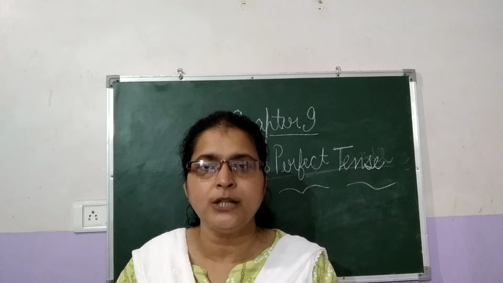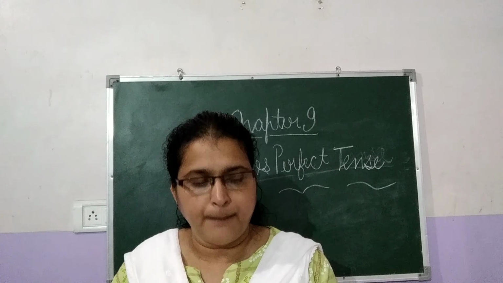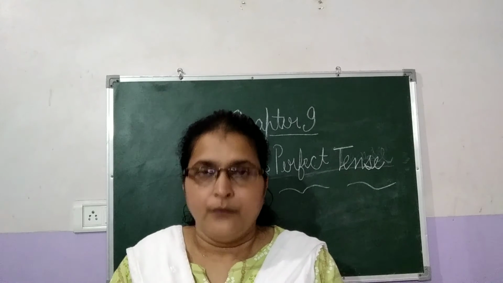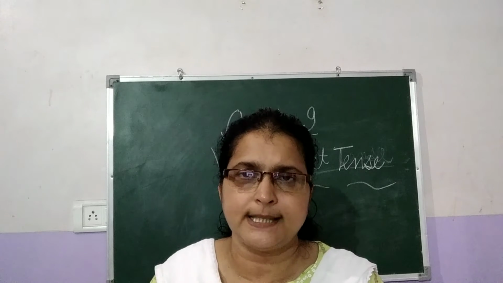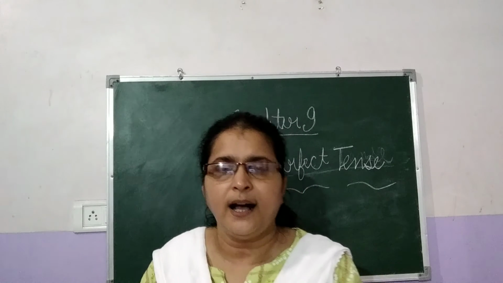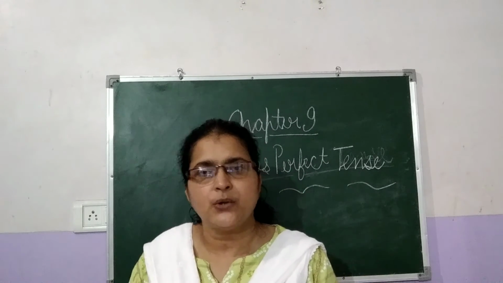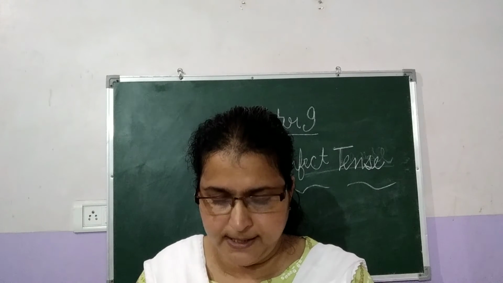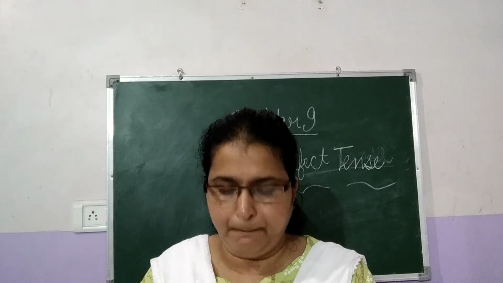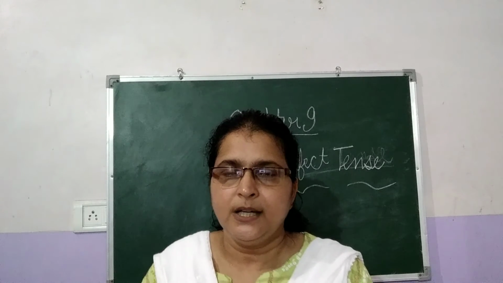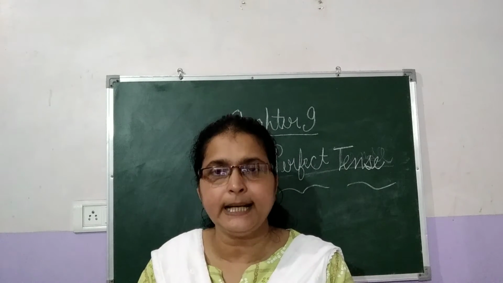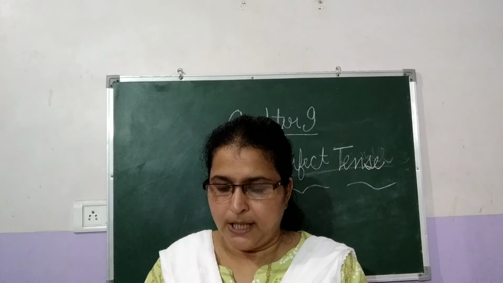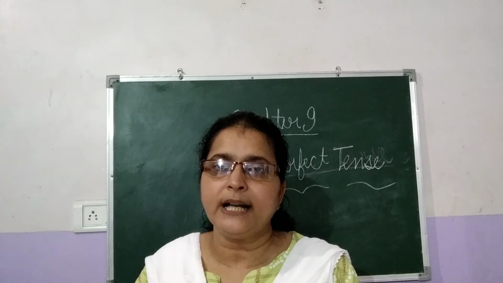And how to make the interrogative sentence in the past perfect tense? We always take the helping verb first. Which is the helping verb here? Had. Had plus third form. So we take first had plus subject plus main verb. So we can make a sentence: had he completed his work before his brother arrived?